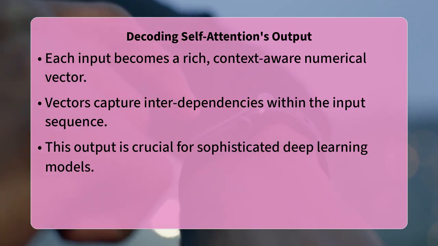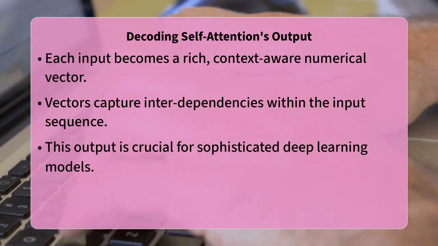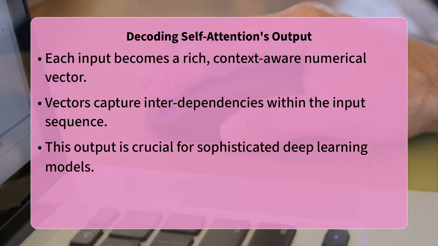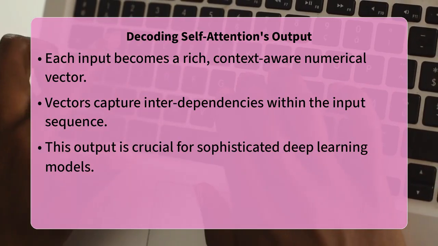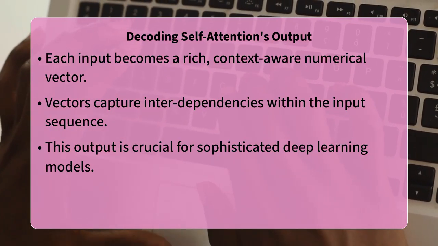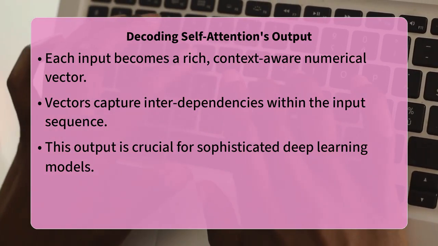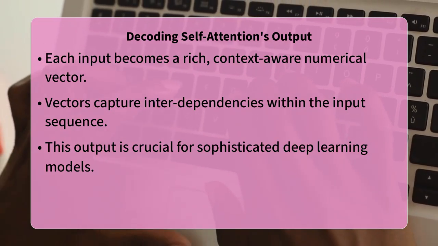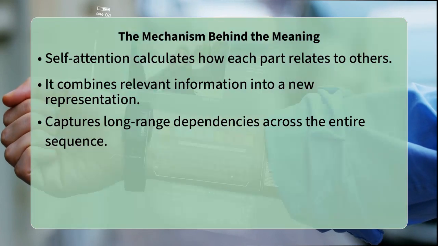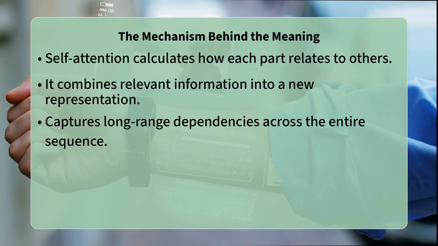The self-attention output representation is, at its core, a refined numerical vector for each element in your input sequence, enriched with contextual information from all other elements. It is not just a simple re-encoding of the original input. Instead, it is a sophisticated, context-aware numerical fingerprint that holds the essence of that element's relationship to every other part of the input. This rich representation is vital because it allows the model to capture intricate dependencies and subtle meanings that would otherwise be missed, forming the bedrock for deep understanding.